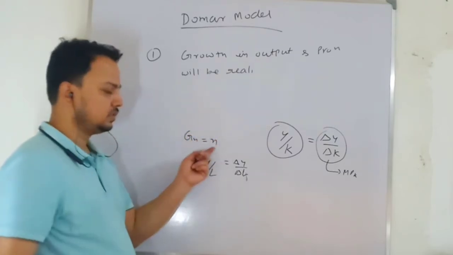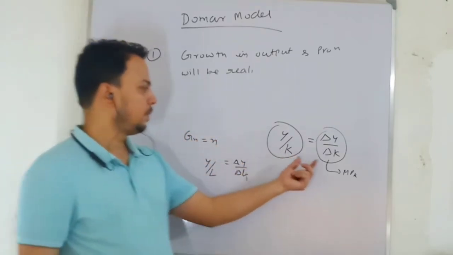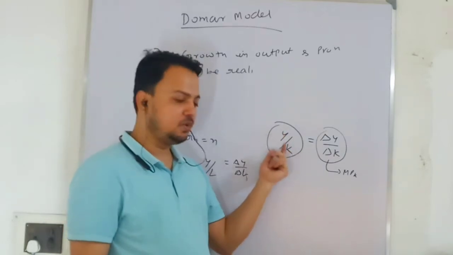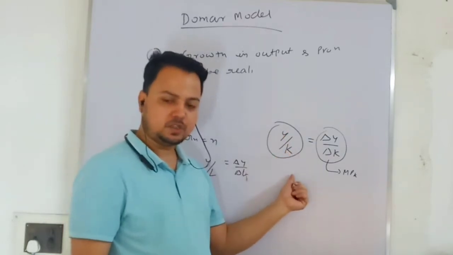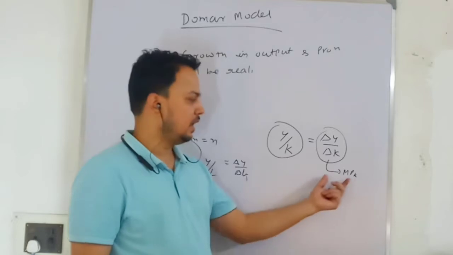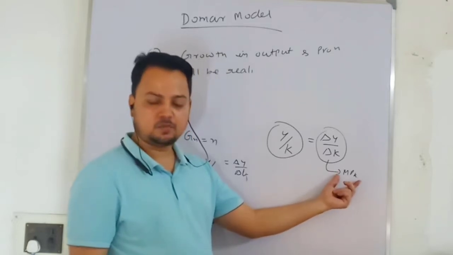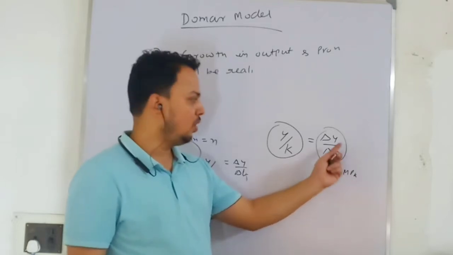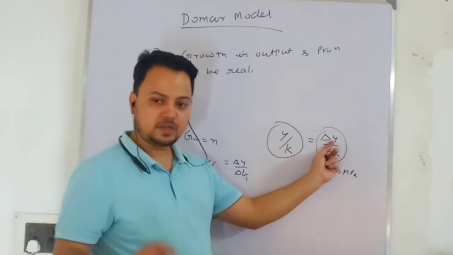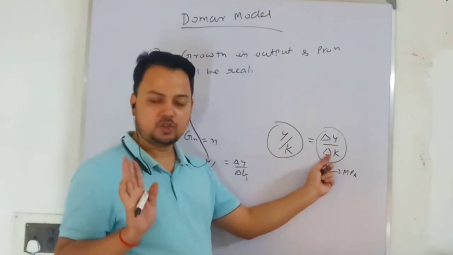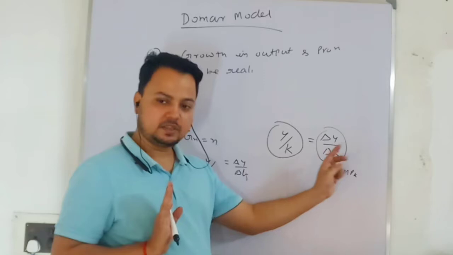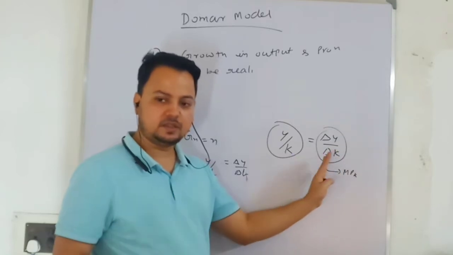Here also, output per unit of capital represents productivity of capital, and you know this by the term marginal product of capital: how many units of output can be produced by a unit of capital, keeping labor constant. This is the definition.